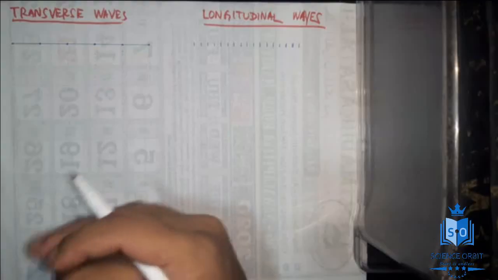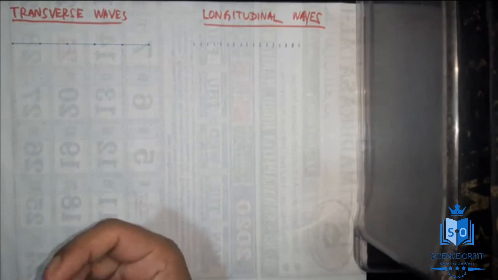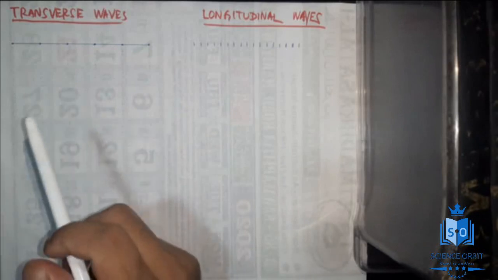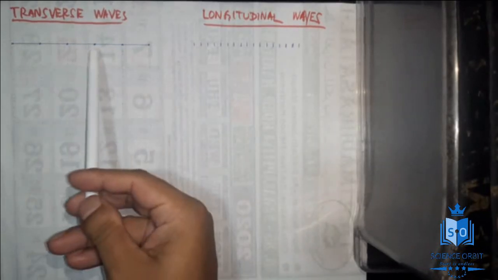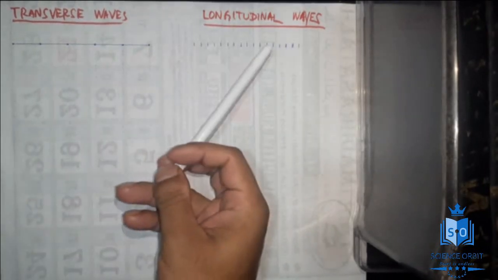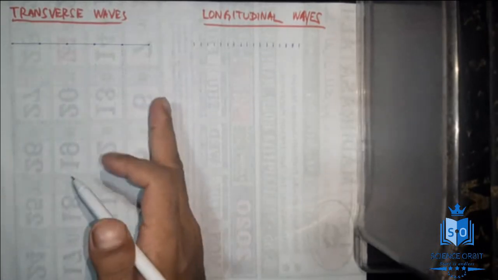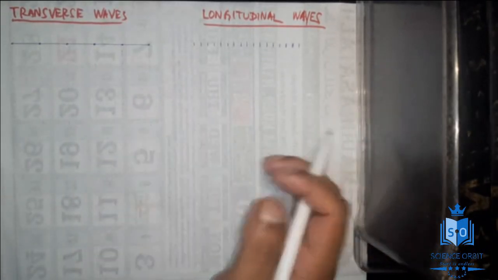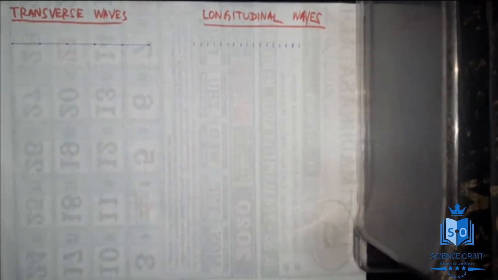Next, we are going to discuss progressive waves. In the first category, we have progressive waves and electromagnetic waves. Progressive waves can be considered as transverse progressive waves and longitudinal waves. That means these waves move from one place to another, or rather, they transfer energy from one place to another. Electromagnetic waves, let's discuss that later.